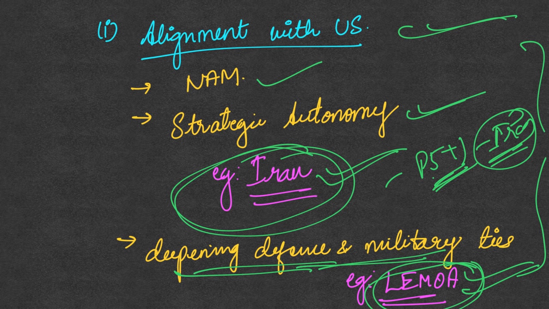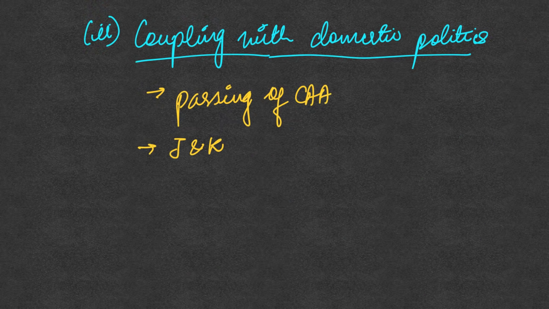So this is one reason why there is a shift between the then and the now in our international status. The second reason for this is coupling with the domestic politics. So it means that whatever our domestic policies are, they have a bearing on our international relations as well.